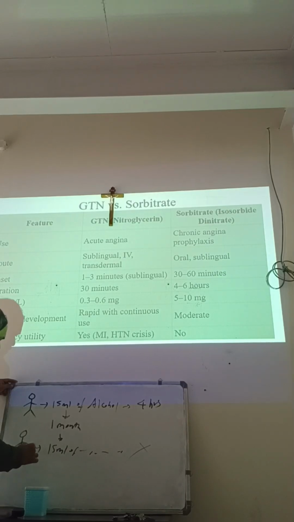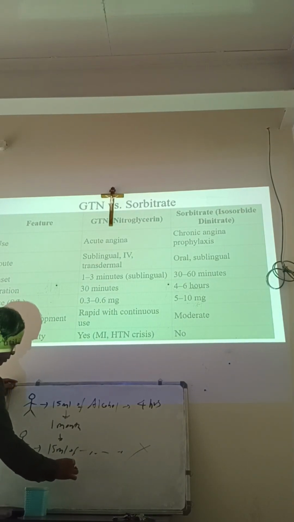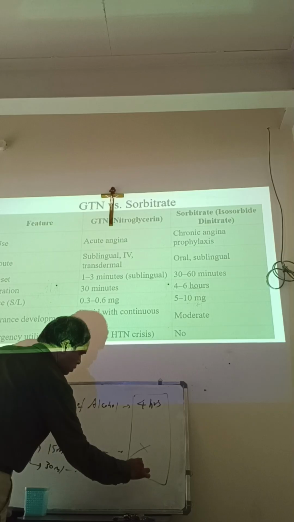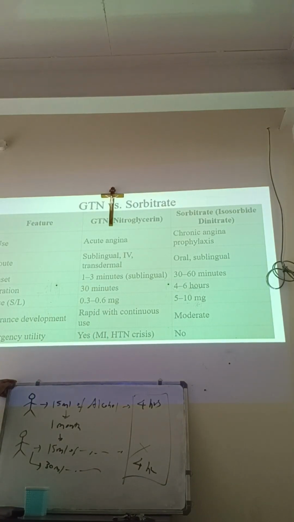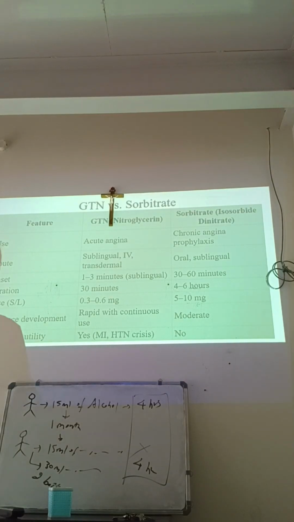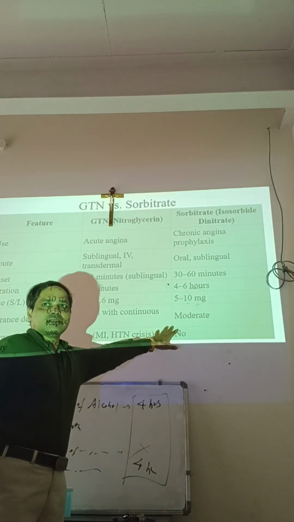So what will you do? You will increase the dose to 30 ml. When he takes 30 ml, he gets the effect of alcohol, but the duration of the effect is 4 hours only. There is tolerance. After 6 months, to get the 4 hours effect, he may have to drink about 2 bottles. The body is tolerating more dose, but the effect is the same. Understood? In the same way, for this drug, after using for a few days, the anginal symptoms will not come down. You have to use a higher dose because the body can tolerate the same thing. But here it is moderate.